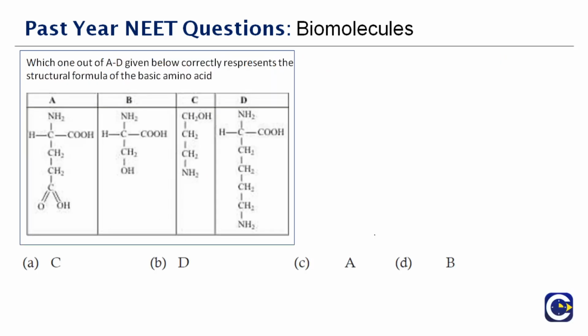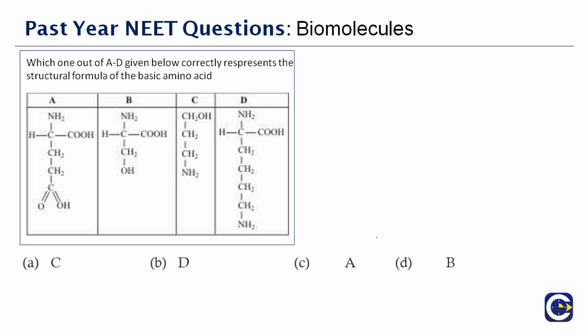Next question. Which one of the following, that is, which one out of A to D, you again have four molecular formulas A to D. Here you have to correctly represent the structural formula of a basic amino acid.